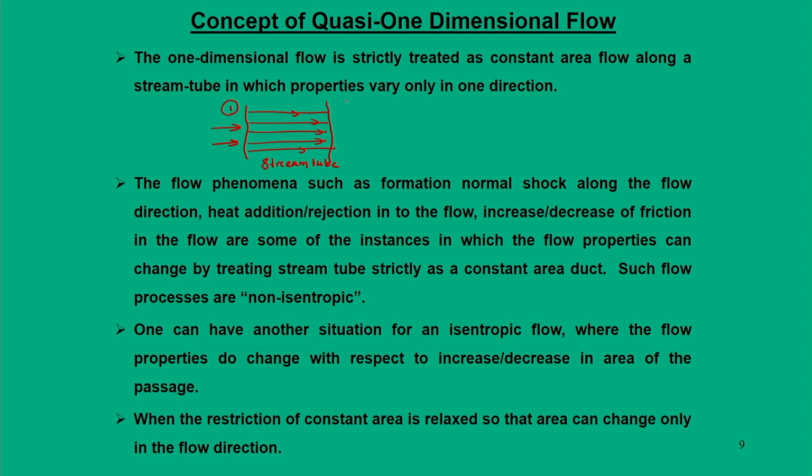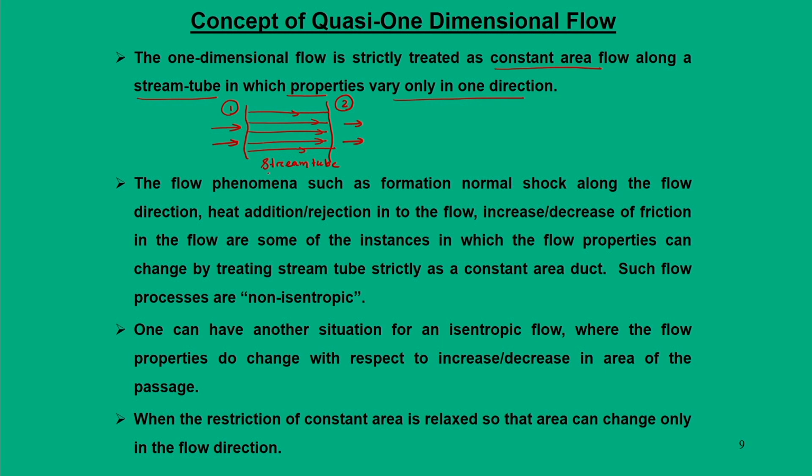We are really bothered about the inlet and exit conditions, that is 1 and 2, and we say this process needs to be isentropic. So, this was the concept we did for a constant area flow in a stream tube, where the properties vary in one direction.